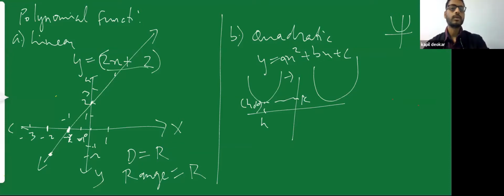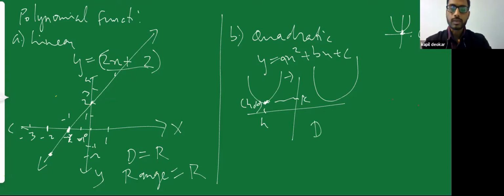As we have seen for linear equations, depending on which equation I'm writing, my line graphs will either move towards the left side, right side, or the slope will keep on changing. The only point to remember is that the vertex is there. The output is always going to be those values which are greater than this vertex point. So for y is equal to x square, we have seen that my range was always from 0 to infinity, because my 0, 0 was my vertex. But instead of 0, 0, if h and k is my vertex, then I will get all the values which are greater than this vertex point.